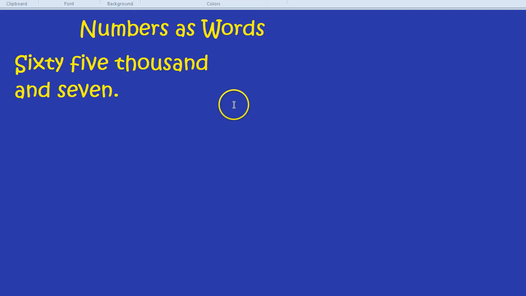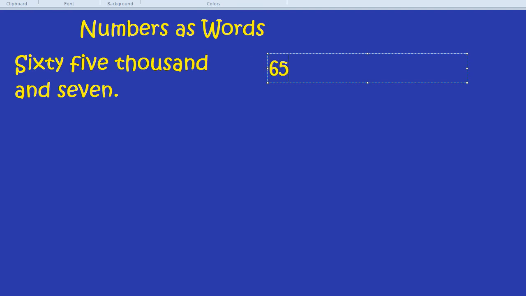Well, in the phrase, you'll always be given the hundreds, the thousands, the millions, and if you're not given it, it's because it's zero. So for example here, we are given the thousands. It says 65,000. So we can write that straight away. 65.